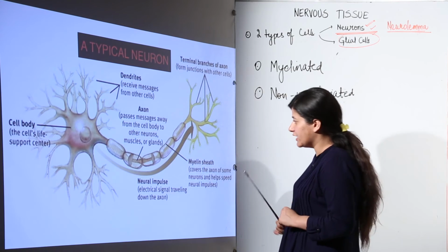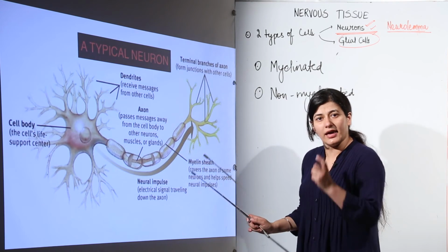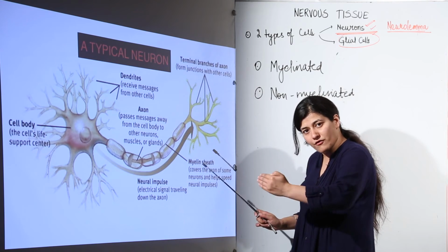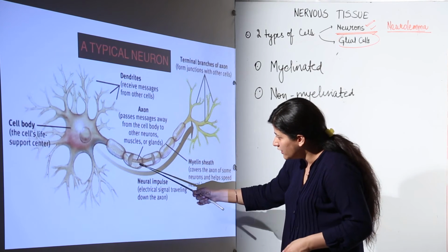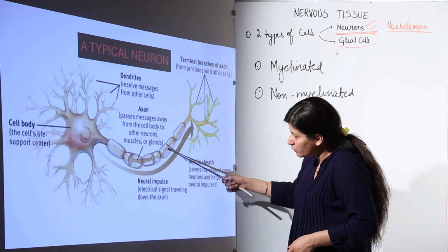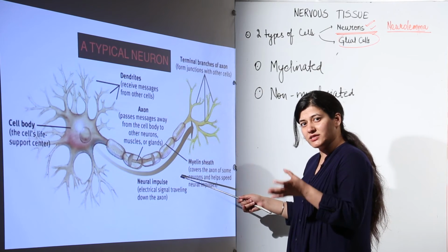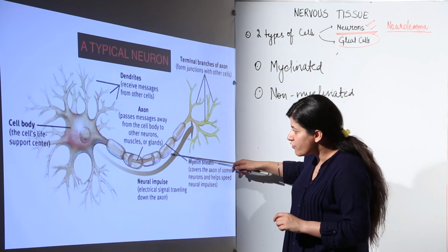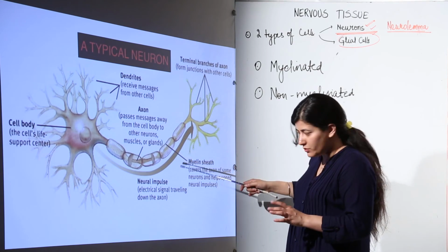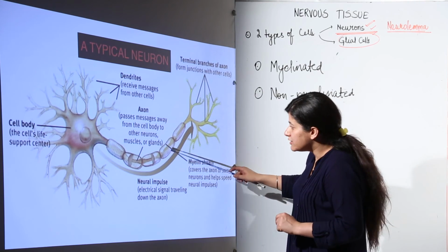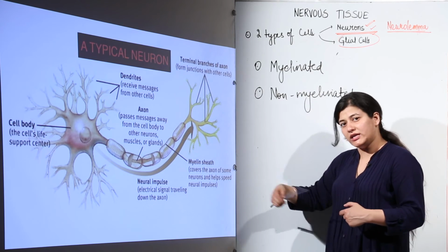There is a new term that comes into the scene, that is axolemma, the membrane of the axon. This is the axon, this entire thing, and this is the membrane which separates the axoplasm, that is the cytoplasm present inside the axon, from the rest of the surroundings, that is known as axolemma. So the myelin sheath would surround the axolemma.